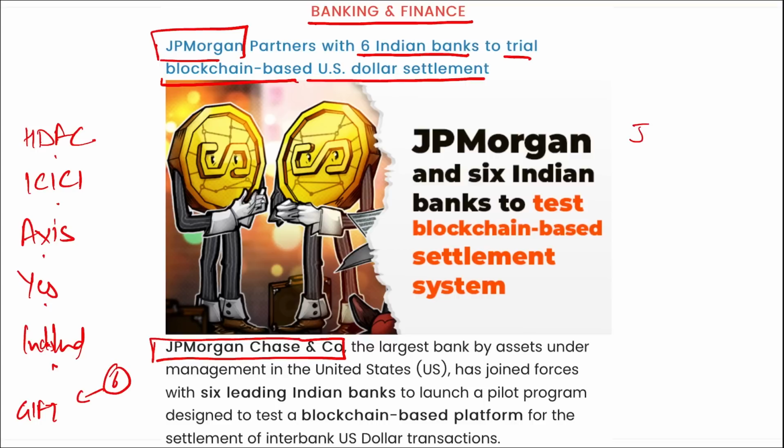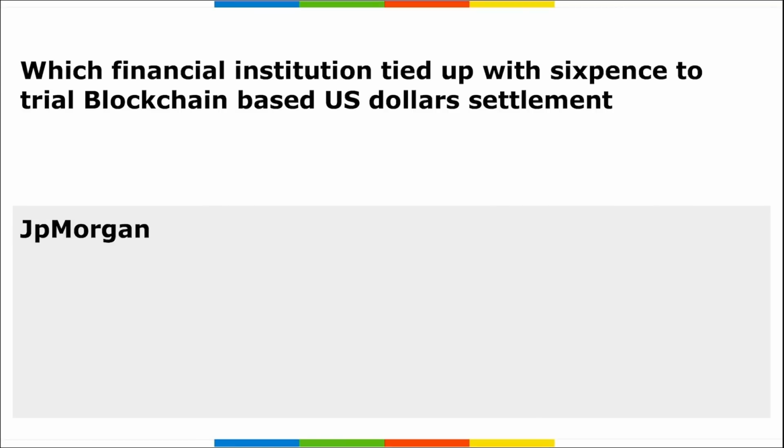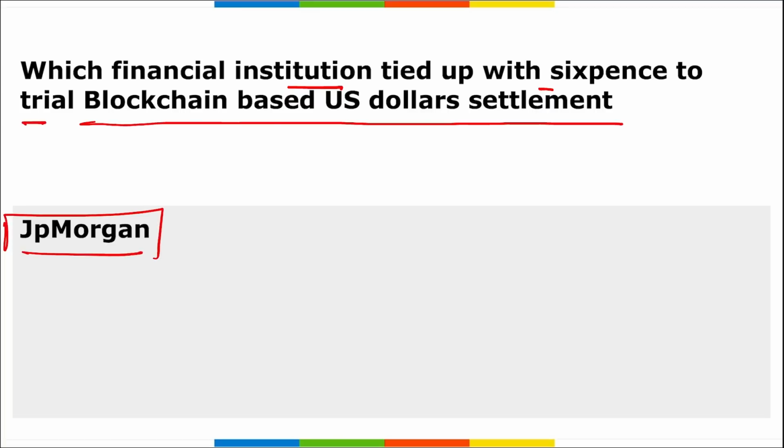Then next, remember, JP Morgan will be here using a platform that is Onyx. Right? And Onyx is a blockchain platform of JP Morgan only. Correct? And this is a pre-mission version of Ethereum that will be launched to transfer or to settle the US dollar settlements using blockchain. And that is using Onyx. Correct? Next, which financial institution tied up to trial blockchain based US dollar settlement? It is JP Morgan, and it is with 6 banks. Correct? And we just saw them.